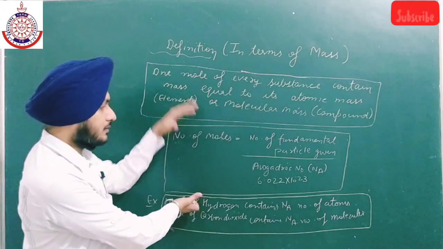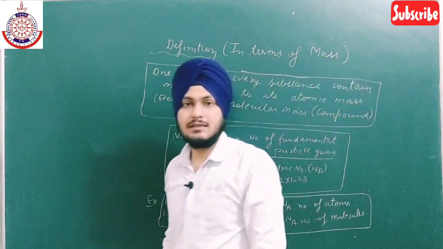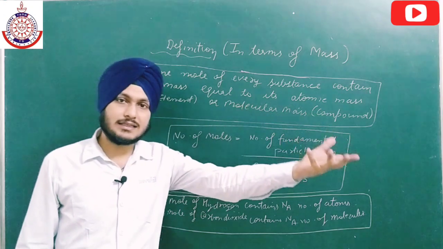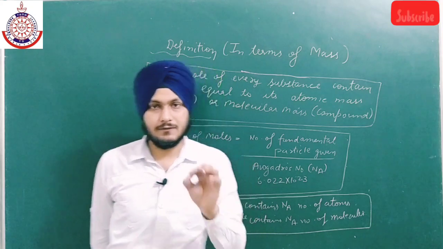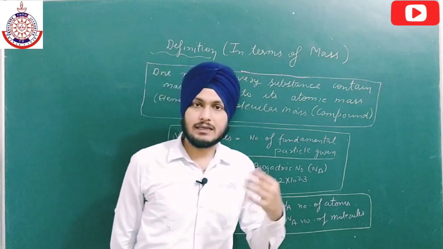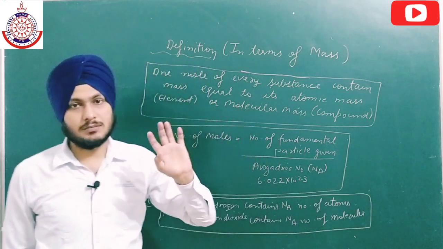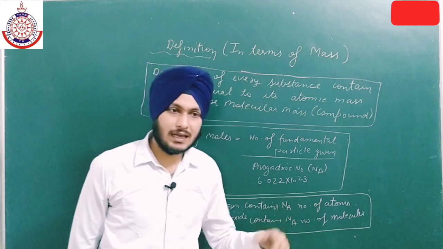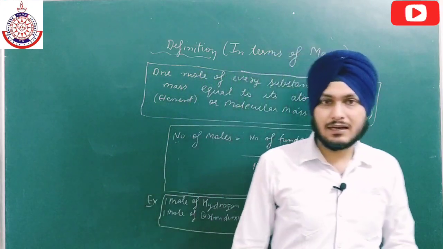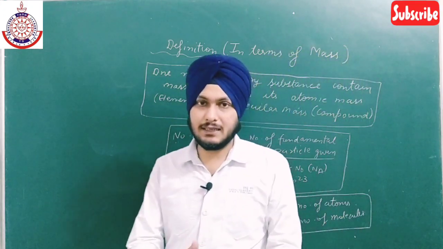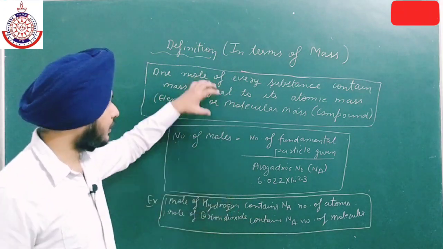If we correlate these two definitions, then we can easily say that the Avogadro number of fundamental particles contain mass equal to atomic mass. So for every substance, if we take 1 mole of it, it will contain Avogadro number of atoms and have mass equal to atomic mass. It means that Avogadro number of atoms has mass equal to atomic mass. I am just correlating these two definitions.